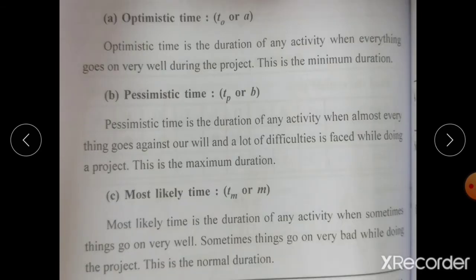The next is the definition of optimistic time. Optimistic time is denoted by T naught or A. Optimistic time is the duration of any activity when everything goes very well during the project. This is the minimum duration. When the project is going very well, the duration will be the smallest one. So this is the minimum duration.